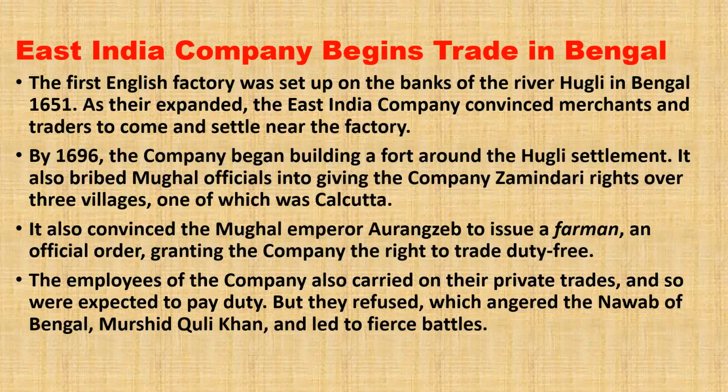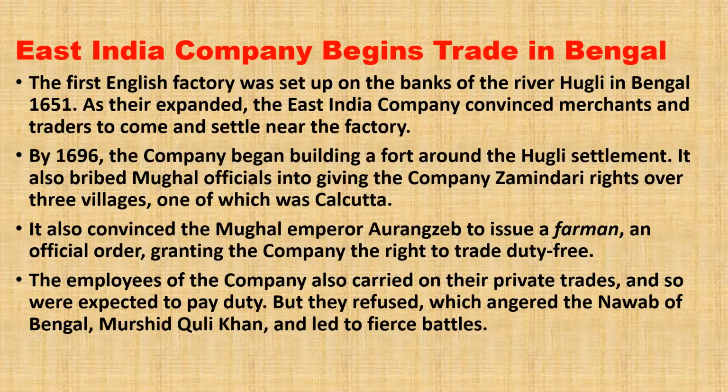It also bribed Mughal officials into giving the company zamindari right over three villages, one of which was Calcutta. Which means the zamindari rights given by the Mughal emperors were that they could collect the tax from these three villages. As you know, the company trade could not keep itself separate from politics because of the rising conflicts with the competition from the other European countries and the local people who were into the same business.